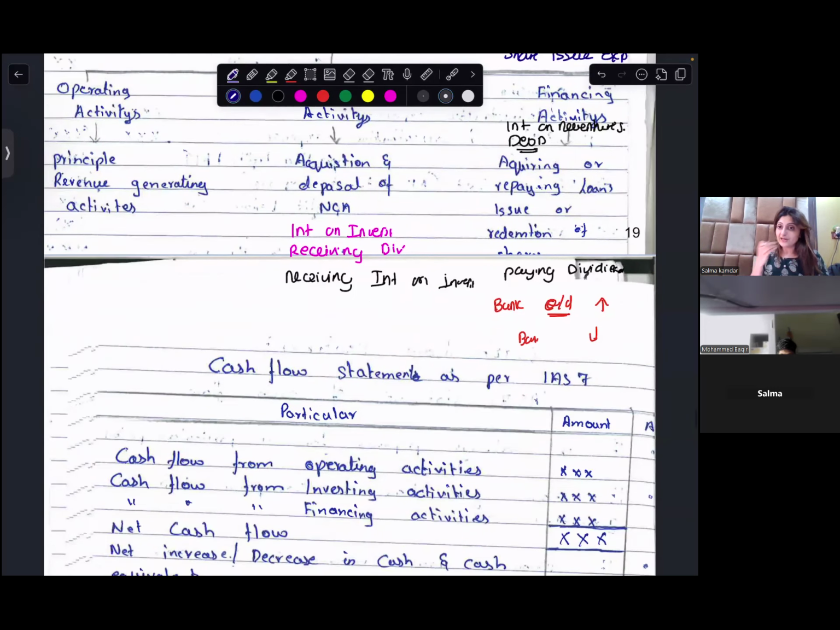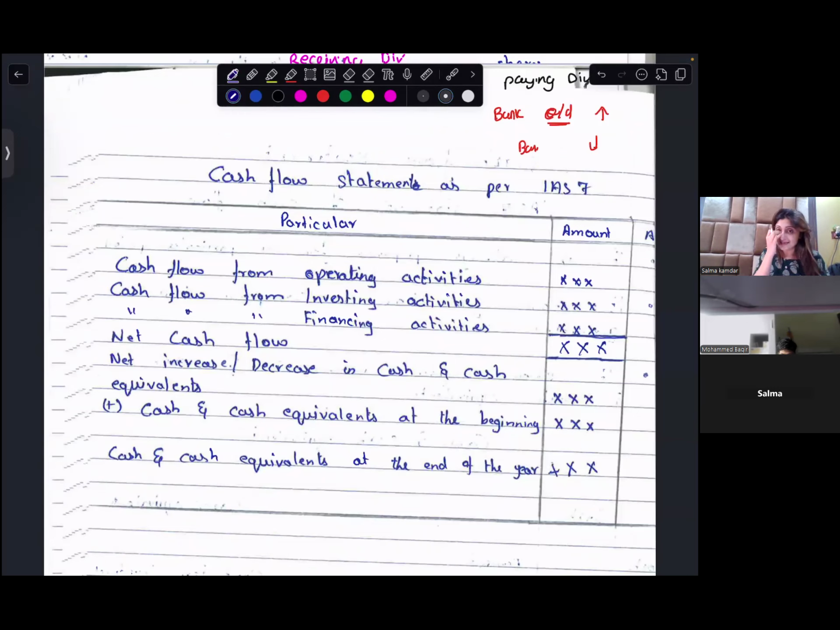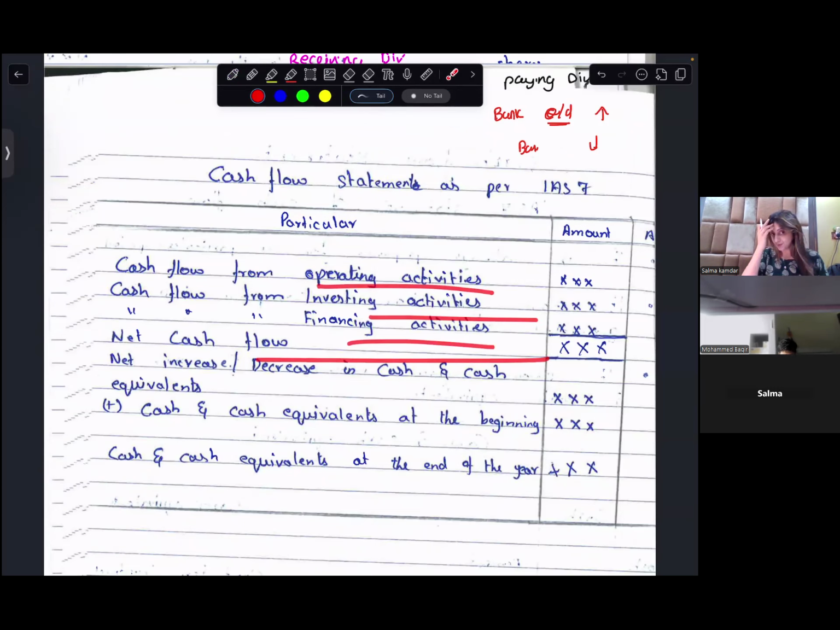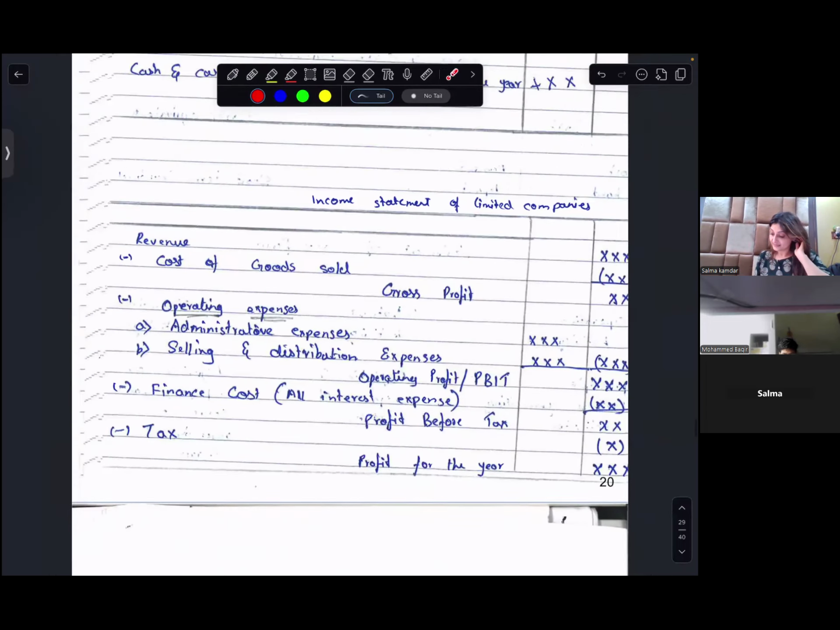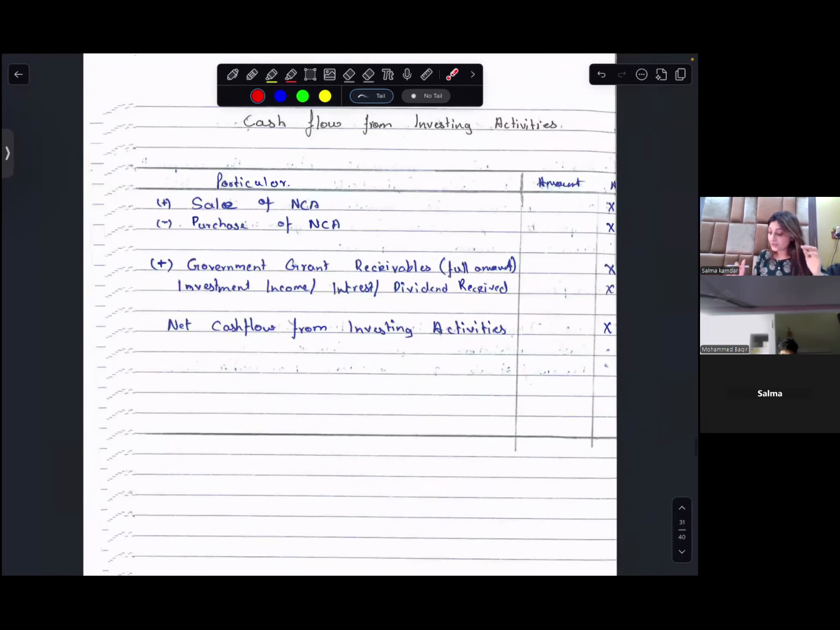Now, when you prepare your cash flow statement as per IAS 7, you first write cash flow from operating, investing, financing, then you get your net cash flow, which we call NICE, or net increase or decrease in cash and cash equivalent. You add your cash and cash equivalent at the beginning, you will get your cash and cash equivalent at the end.